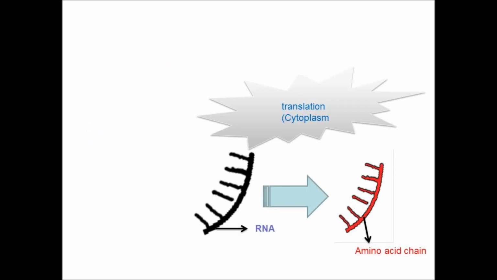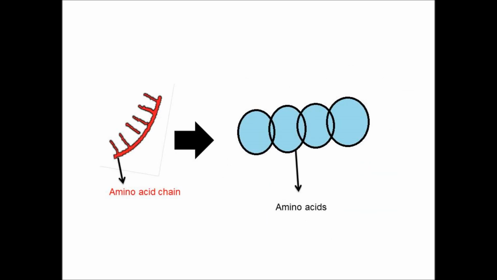Next is what is known as translation. Translation mainly occurs in the cytoplasm, mainly in the endoplasmic reticulum. So there will be production of amino acids. This carbon copy of DNA makes a polypeptide chain, an amino acid chain. These amino acid chains are nothing but vimentin, as already told.